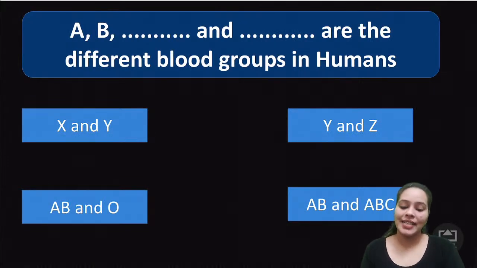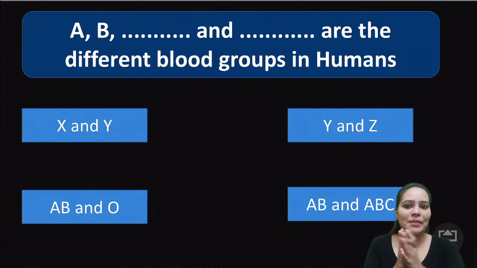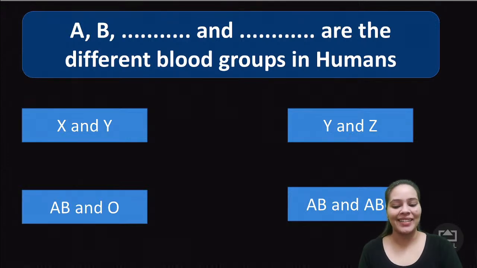A, B, dash and dash are the different blood groups in humans. You must have studied blood groups. You must know your own blood group too, right? So tell me, which others are the blood groups? X and Y, Y and Z, AB and O, AB and ABC. What do you think? Which is the correct one?